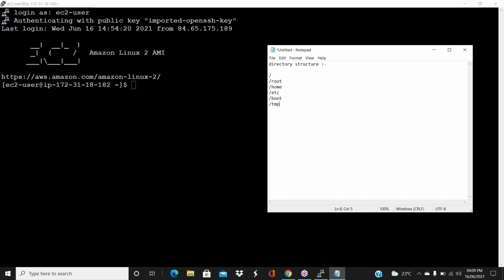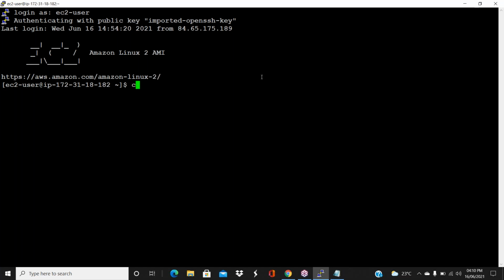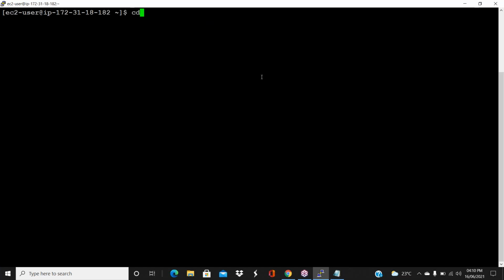So what is the slash folder? Guys, slash is similar to the C drive in Windows. In Windows, the C drive is there, right? It's similar to that, just like the C drive. Under that only you can see all the folders. Can you go to slash? How, guys, in Linux, can I open the folders? cd is the command. Run cd space your folder name, the folder you want to open.